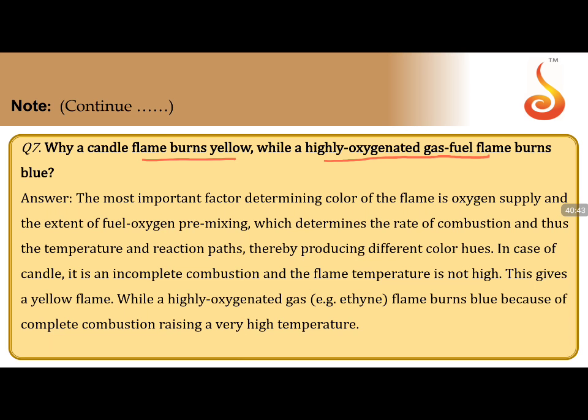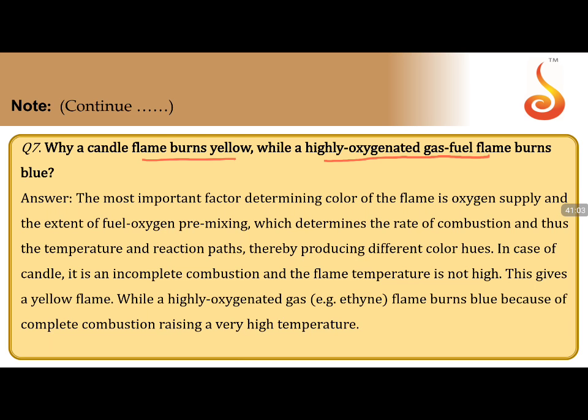The temperatures are different at different color ranges in the flame, so that the heating process can be done accordingly. If we want a substance to undergo oxidation, we go for one type of flame. If we want a reduction to happen, we go for another type, so that the respective reaction can be done.